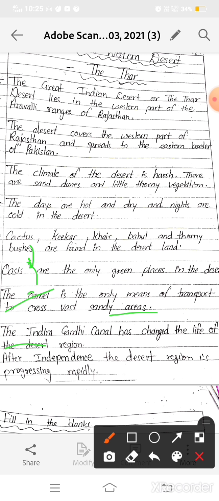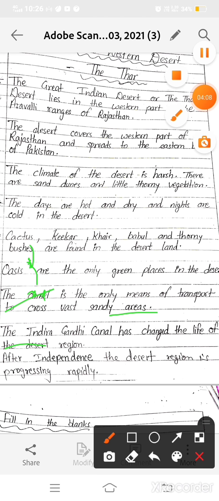Roads are being built. The Indian desert has been an attraction for tourists. So now time has changed, and the people are enjoying modern life. The Rajasthan Canal changed the life in the desert region. And see what is given here. After independence the desert region is progressing rapidly. बहुत तेजी से यहाँ पर डेवलपमेंट हो रहा है डेजर्ट रीजन में.